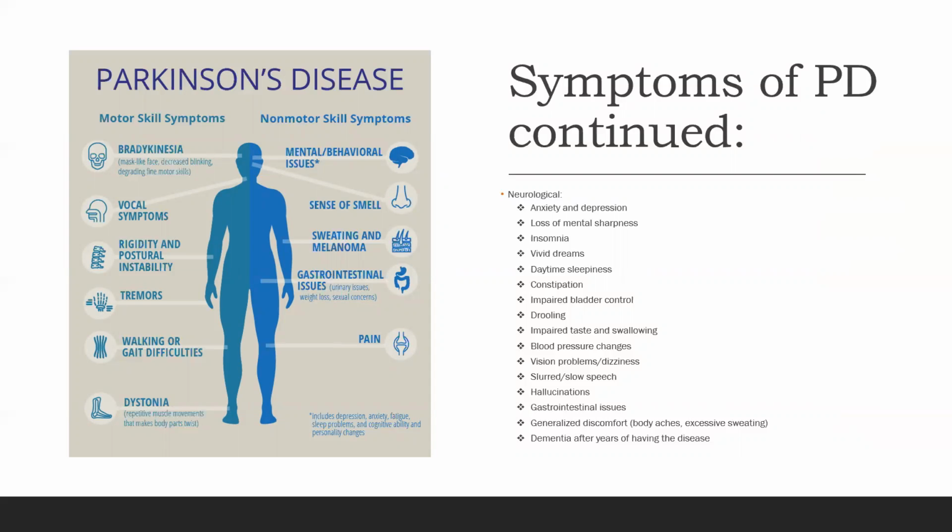The neurological symptoms of PD are anxiety and depression, loss of mental sharpness, insomnia, vivid dreams, daytime sleepiness, constipation, impaired bladder control, drooling, impaired taste and swallowing, blood pressure changes, vision problems and dizziness, slurred and slow speech, hallucinations, gastrointestinal issues, generalized discomfort, including body aches and excessive sweating, and if exposed to the disease for a course of a few years, the individual with the disease can get dementia.